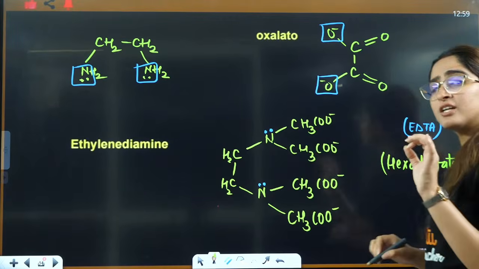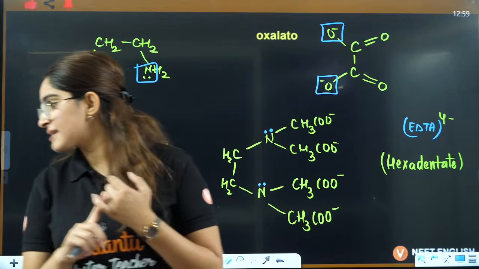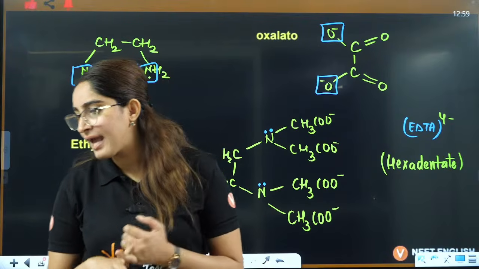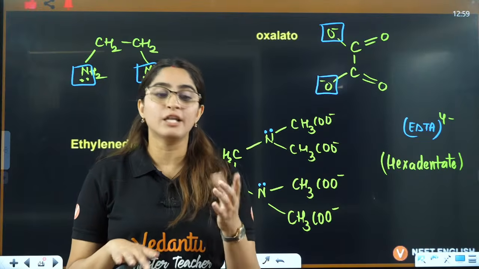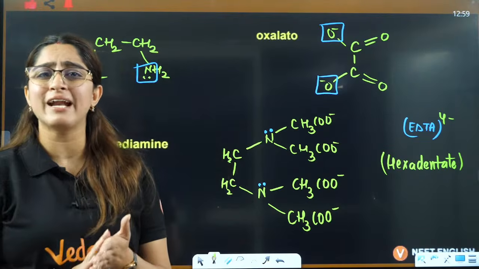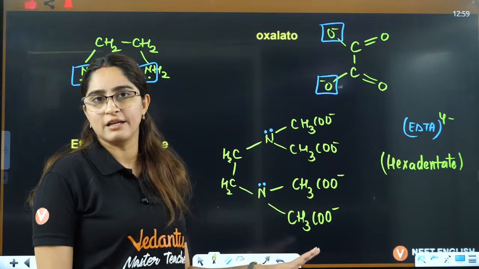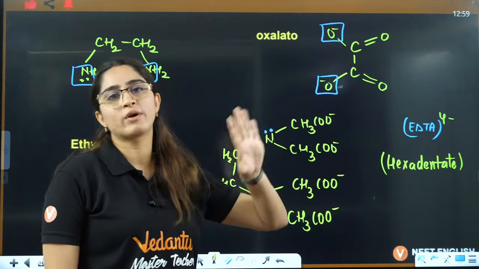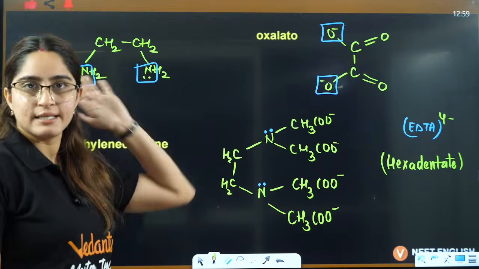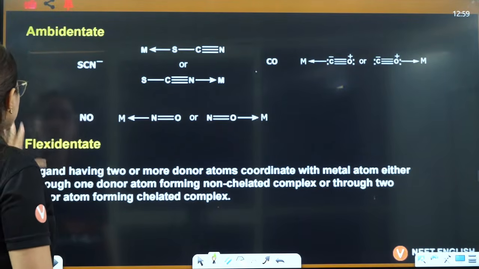If they have mentioned the charge specifically, then you will see how many donating sites you have here. If they have not mentioned the charge, then what you will do? You will just see ethylene diamine tetraacetate ion. If it is ion, that means all of them have negative. If it is written acetate, that means they are talking about EDTA 4 negative only, right? Okay, got it?